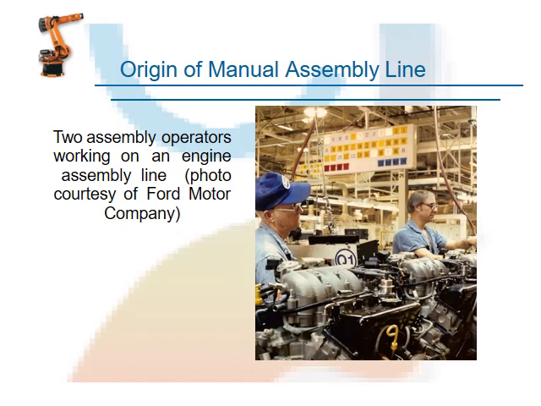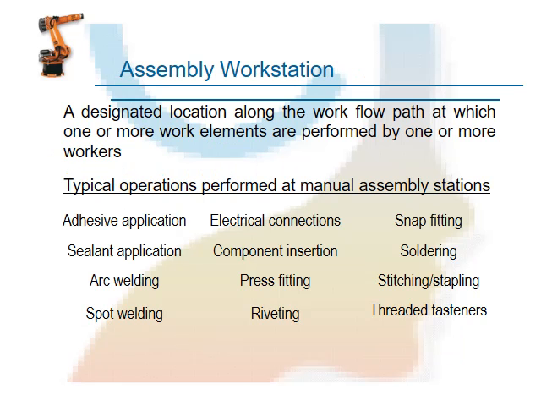This slide shows engine component manufacturing. Workers and employees stand in line simultaneously. One employee completes one operation, then the next operation is done by the next worker. This is the original manufacturing assembly.